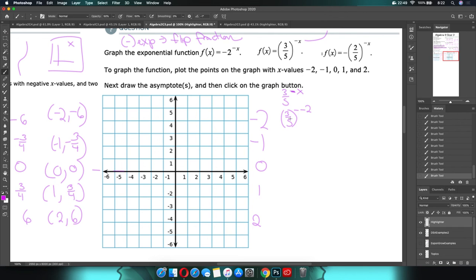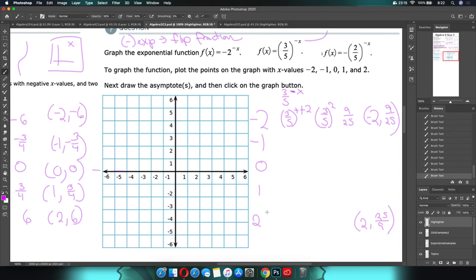That's what it's doing. So double negative is a positive, so this will be 3/5 squared, which is going to be 3 squared is 9, 5 squared is 25. So our answer is going to be -2, 9 over 25. Now, if we recognize the pattern, that means this will be 2, 25 over 9. Oh God, I'm going to hate graphing this.